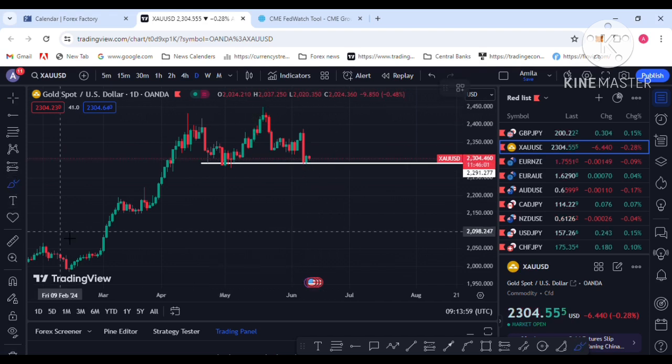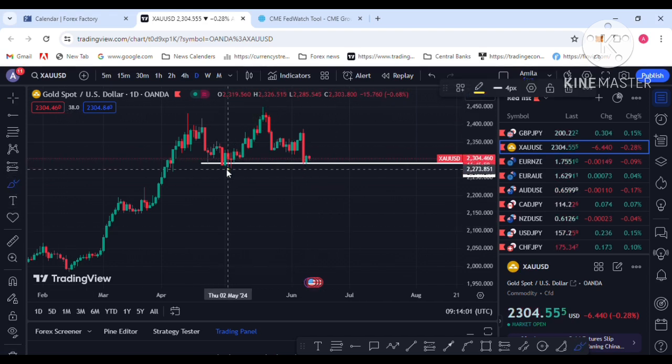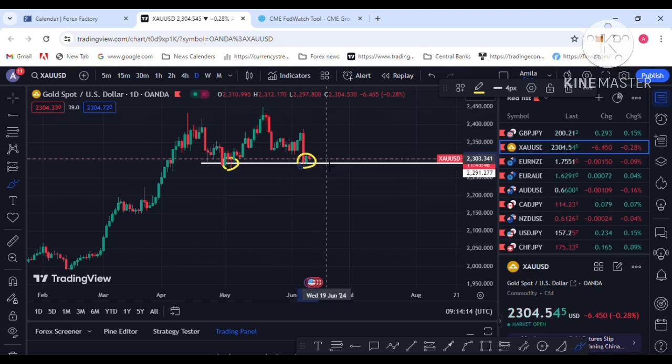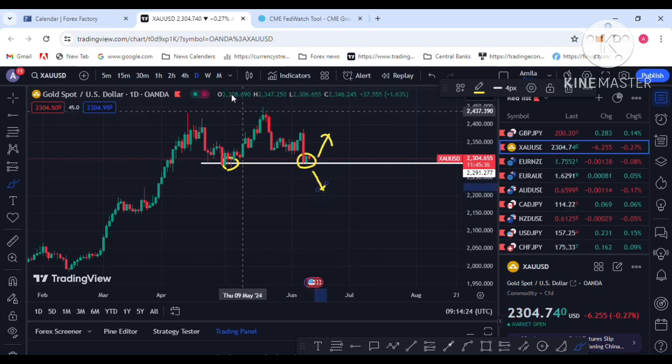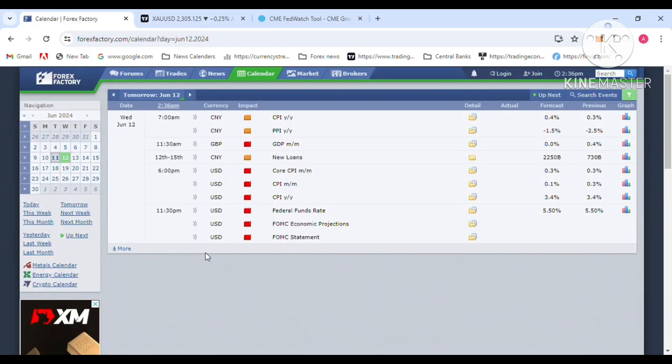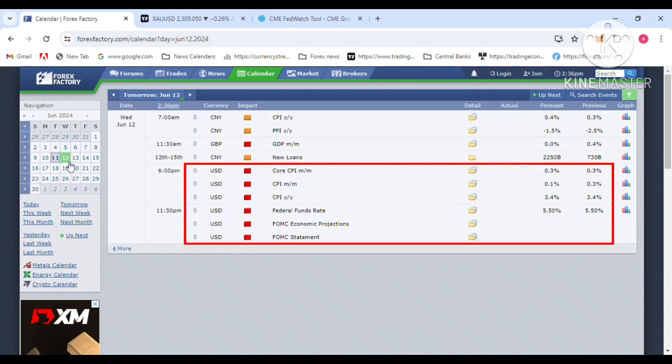So, I'm on the daily chart of gold. You can see this white color line. This is the strong support area in gold now, the 2300 level. So price can be pushed to the upside or break this support level to the downside. Those are the two options. The main thing is the US CPI data report, so where can price go?